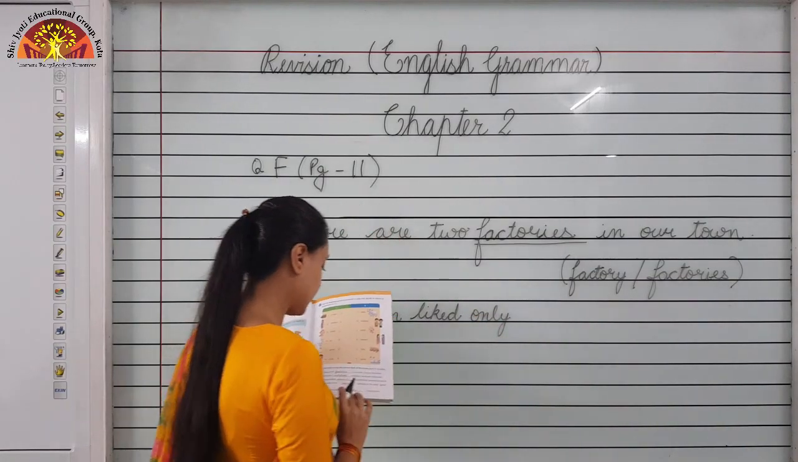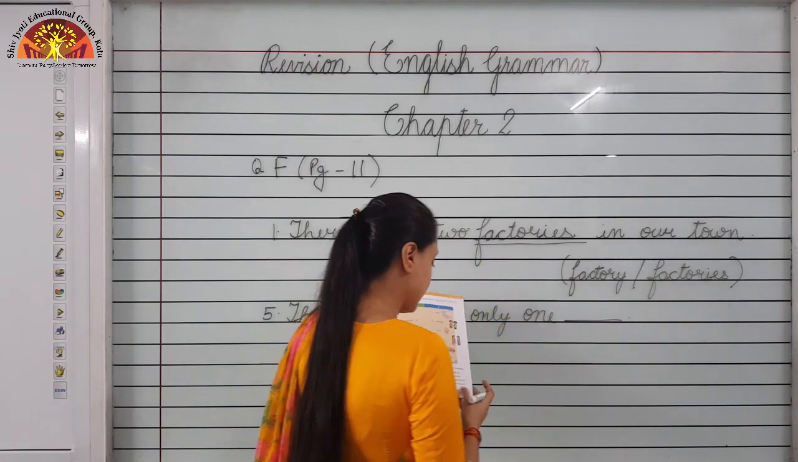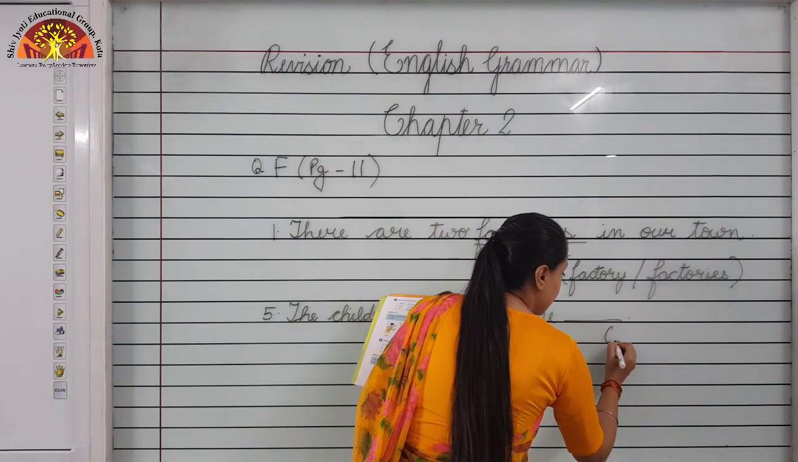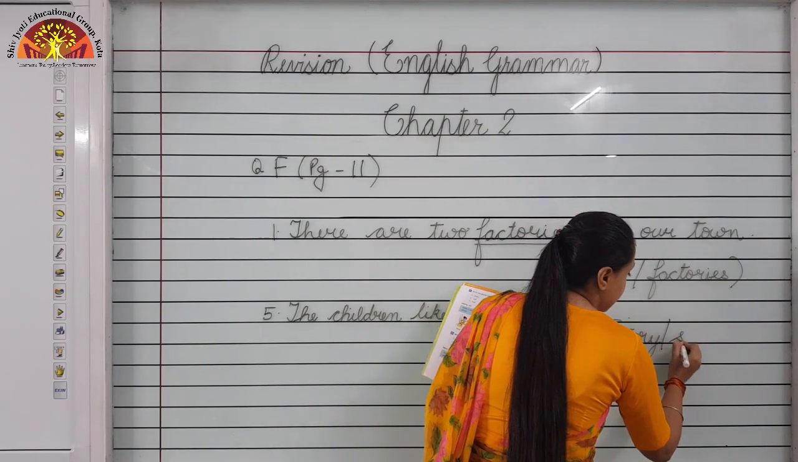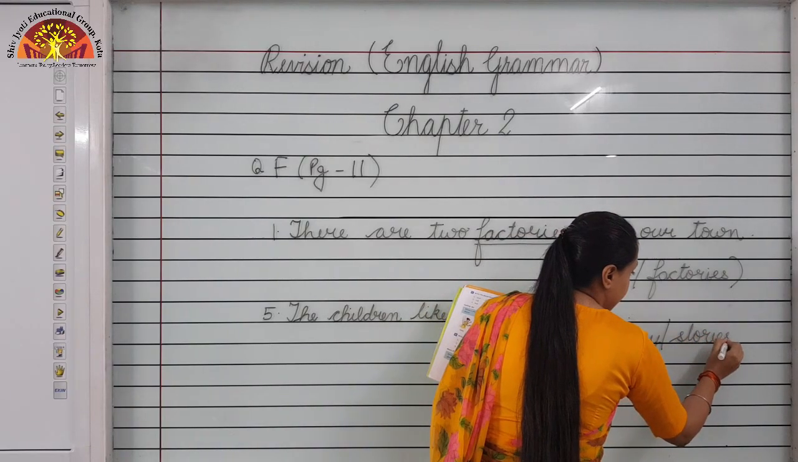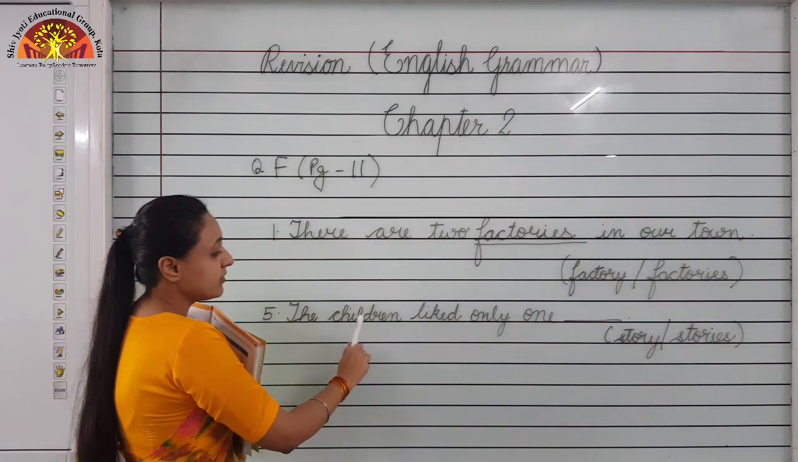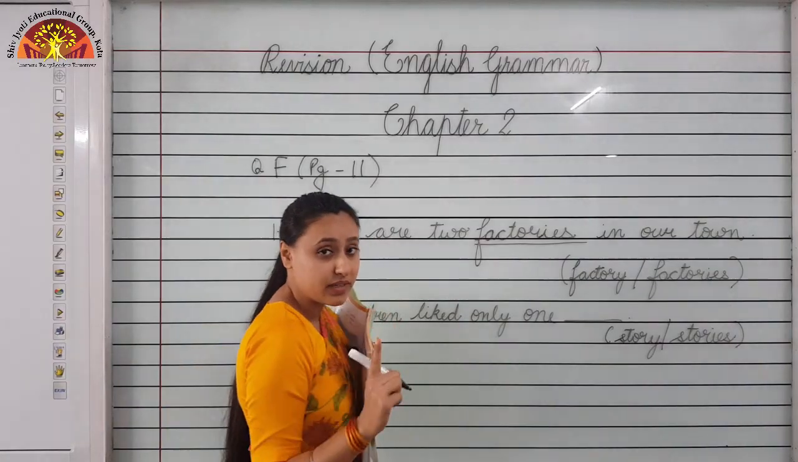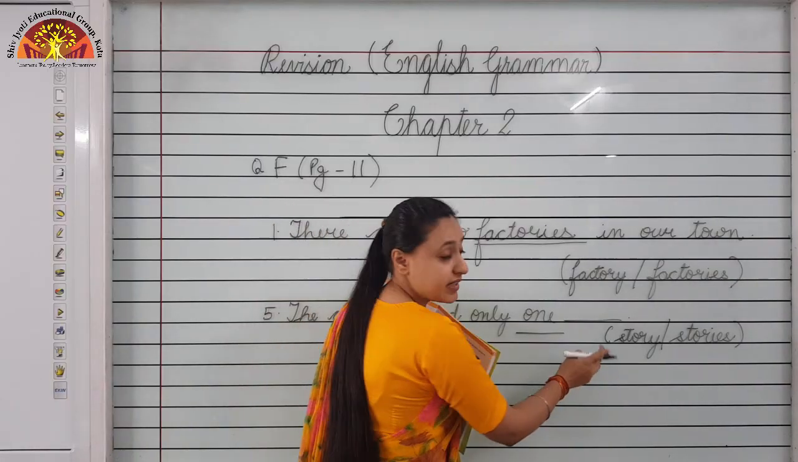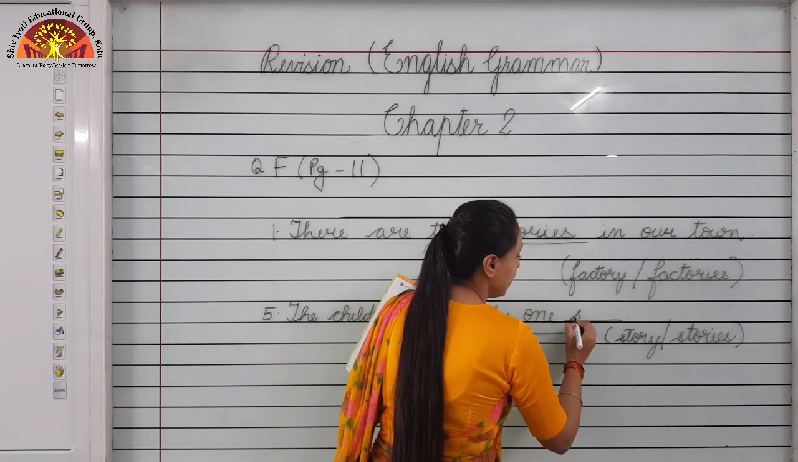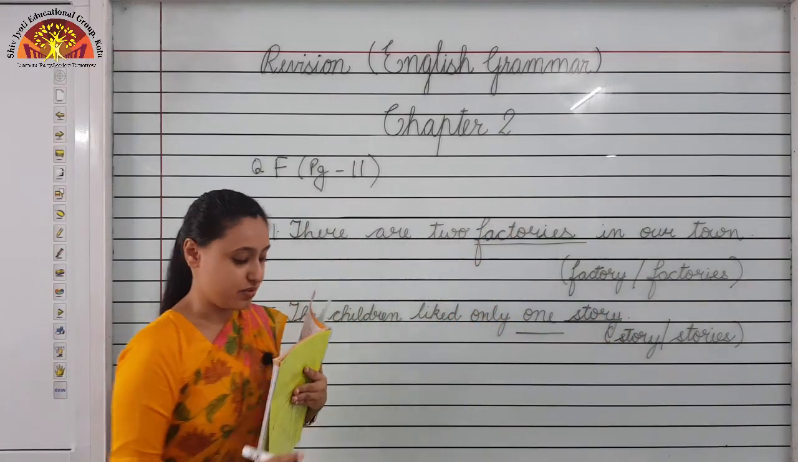Number 5. The children liked only one dash. Options are story and stories. S-T-O-R-Y, story and stories. Children, in the sentence, the children liked only one. We are talking about one, singular noun. So the correct option is story. Okay. The children liked only one story.